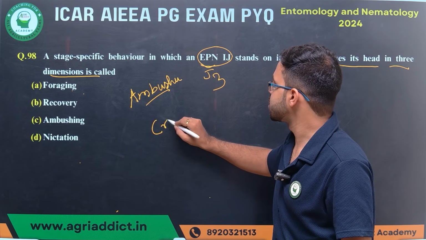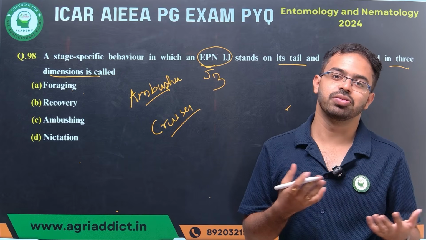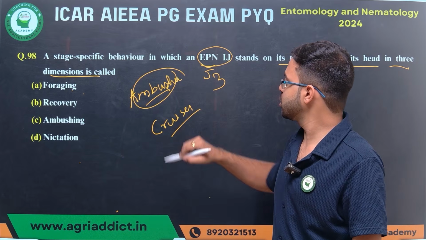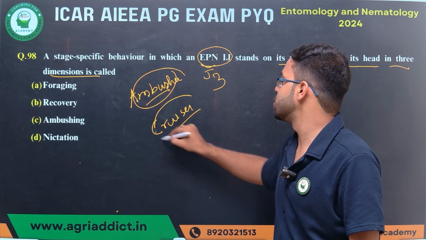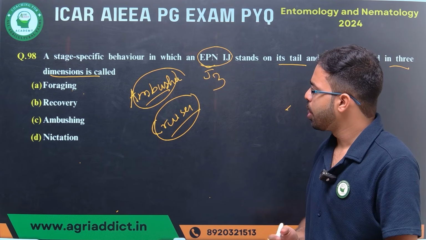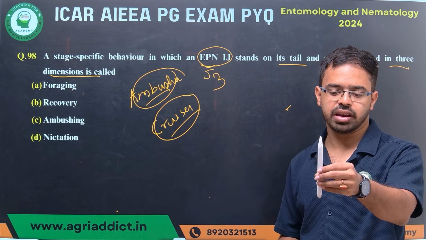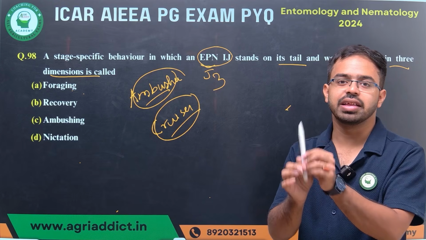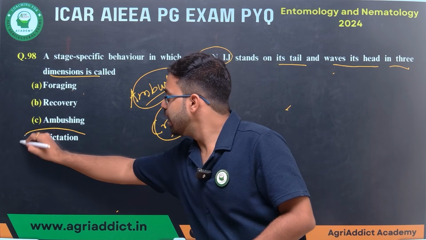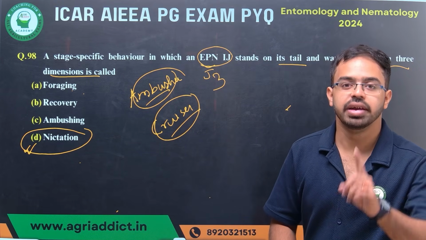Another one is tracer. Okay, so you know what is ambusher and what is tracer. Generally, the Steinernema nematodes are ambushers, and Heterorhabditis are generally tracers. However, some of these Steinernema are also considered tracers. So the ambusher used to show this kind of behavior, like staying on their tail and nictating their head. This type of behavior is known as nictation behavior. So the correct answer will be nictation.